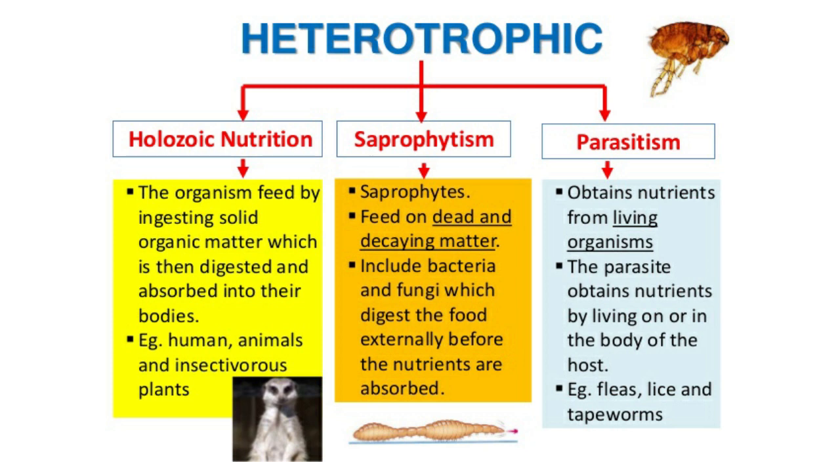Parasites can again be divided into two types, that is ectoparasites and endoparasites. The term ecto means external, and the term endo means internal. So ectoparasites are external parasites. They either live on the host body or attach temporarily to suck the blood, for example leech and mosquito.